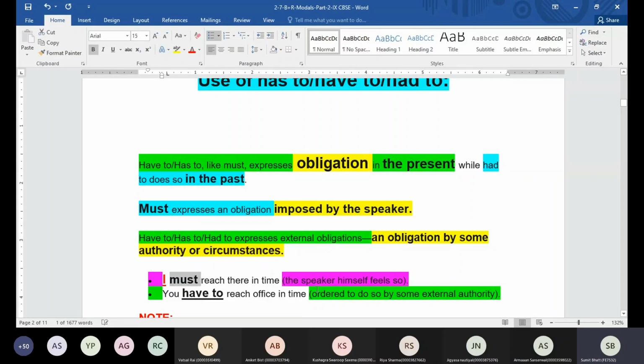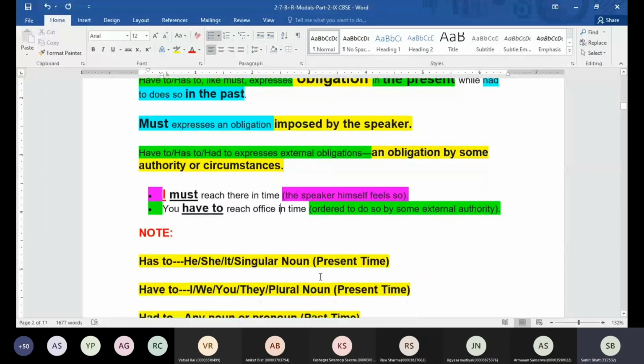Yes, sir. So when the speaker is imposing something, in that case use the word must. And if there's some external authority telling you to do something, some orders are there, then we can use has to, have to, and had to. Has to and have to are in the present time, and had to is going to be in the past time. Later on we'll discuss it further in detail.